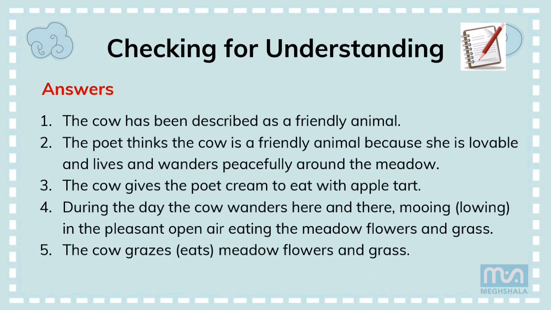And the last question, what are the things that she eats for food? Answer is, the cow grazes or eats meadow flowers and grass. So that was the answer.